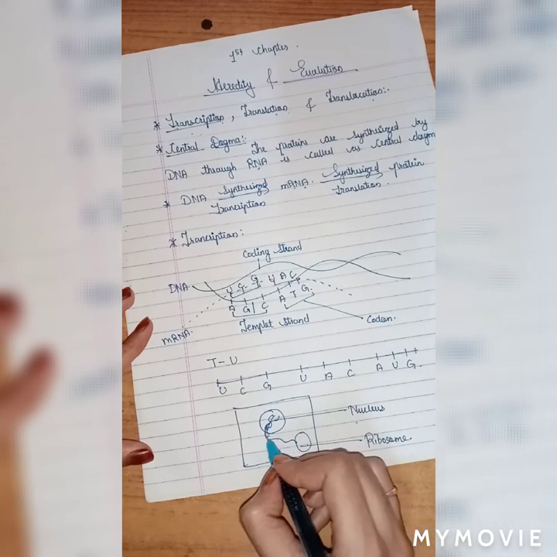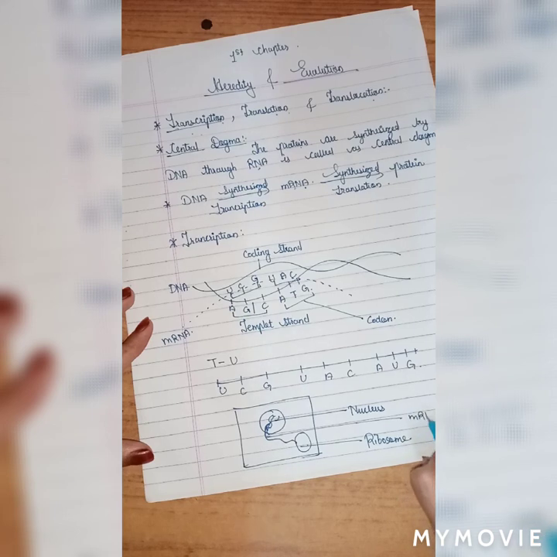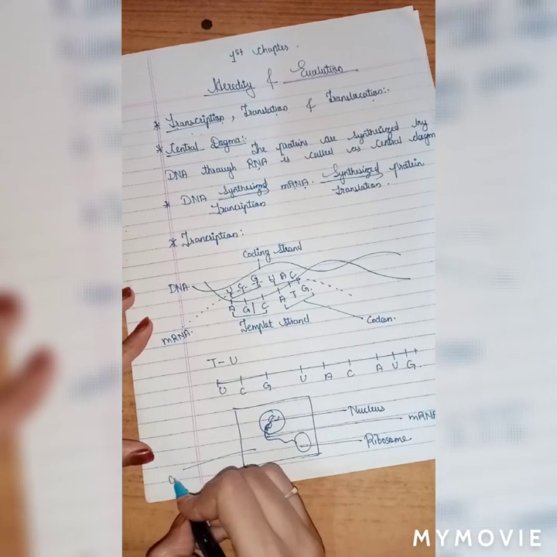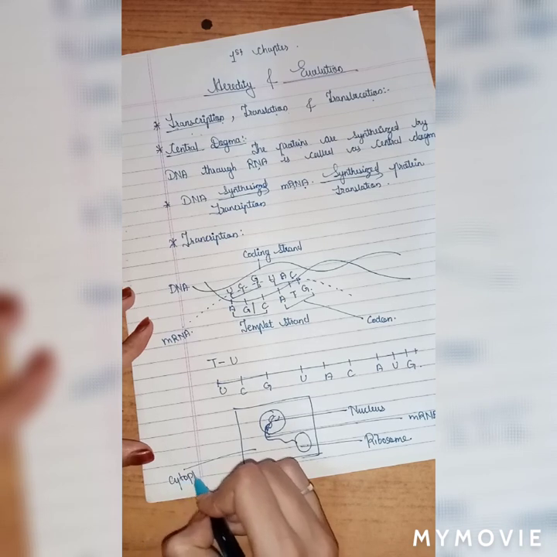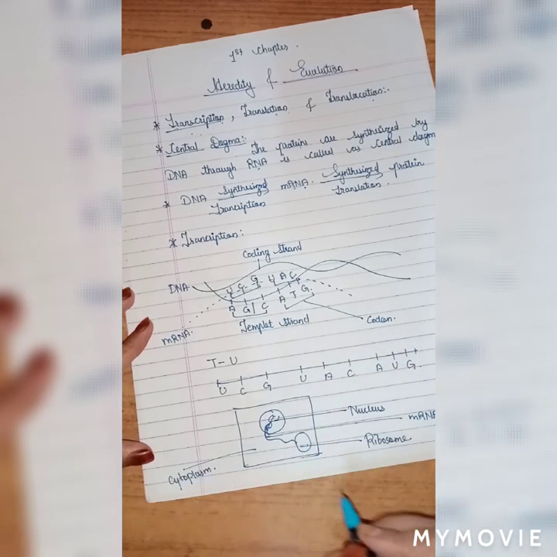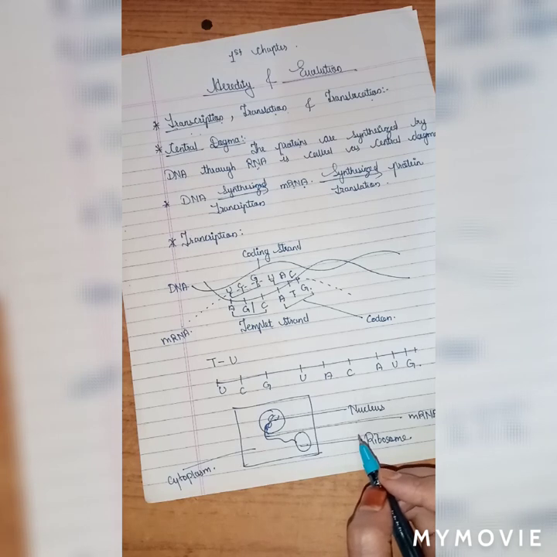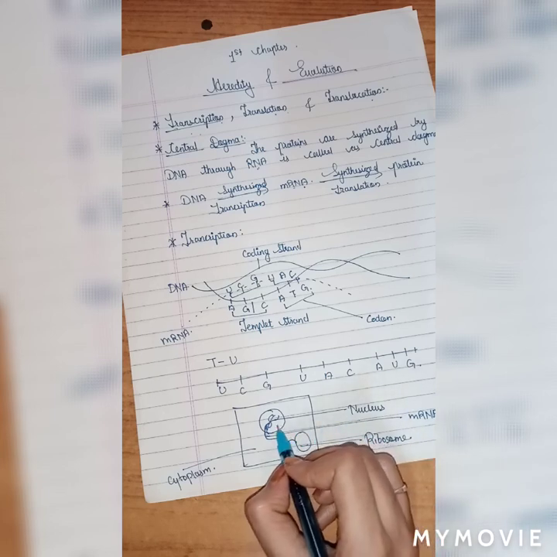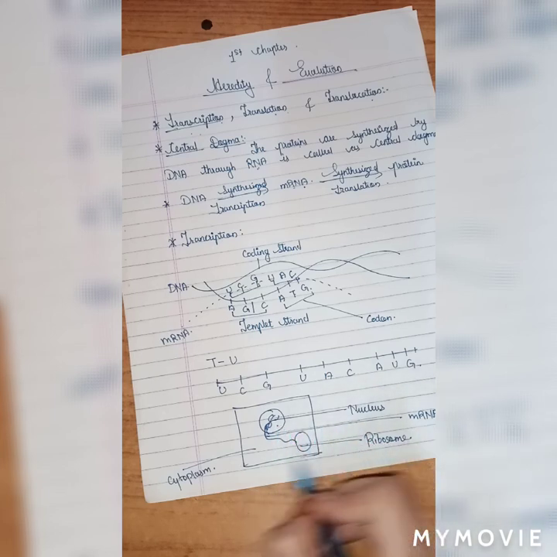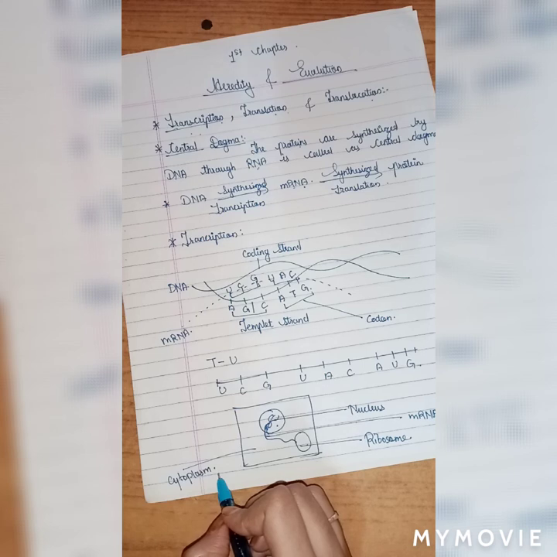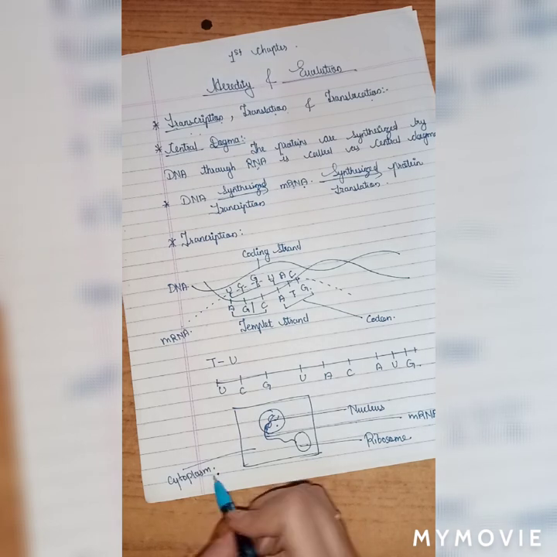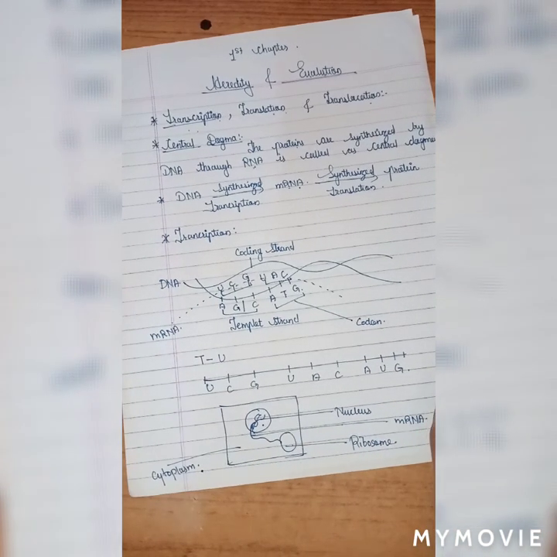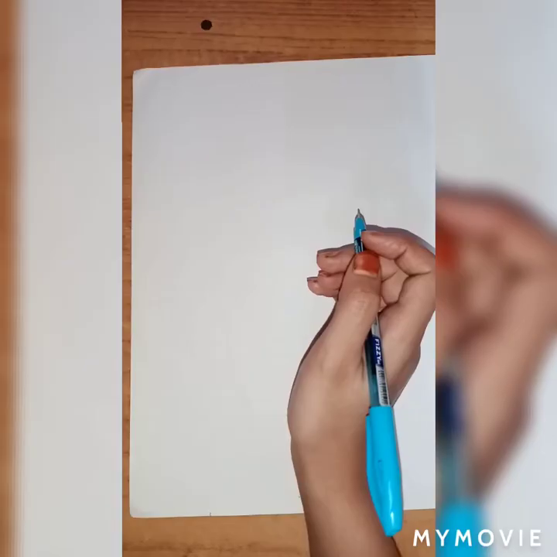This is mRNA which comes towards the ribosome, and here the cytoplasm is present. As we have seen in the difference between prokaryotic cell and eukaryotic cell, the transcription process occurs in the nucleus, whereas the translation process occurs in the cytoplasm. Now the next point we are going to see is translation.